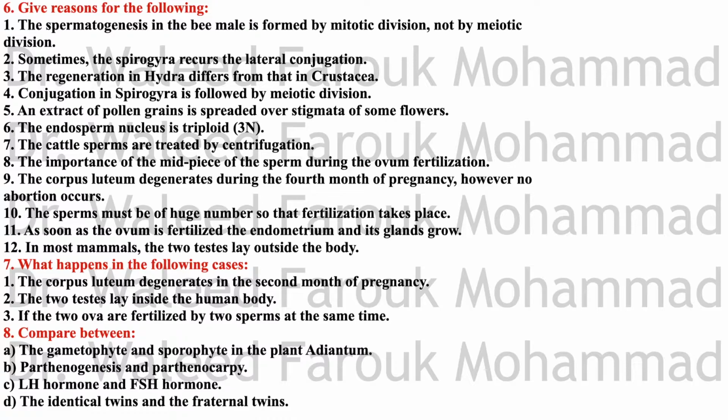The endosperm nucleus is triploid in number. Due to the fusion between one of the male nuclei, n, that resulted from mitotic division of the generative nucleus, with the nucleus of the embryonic sac, which is diploid number, that resulted from the union of two polar nuclei, to form the endosperm nucleus, which is triple n, 3n.